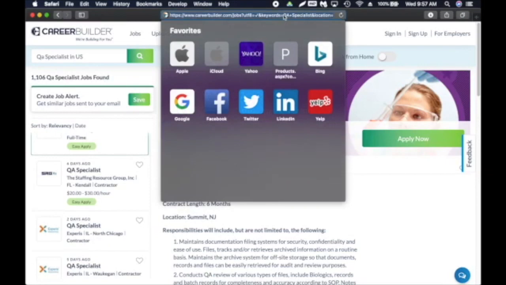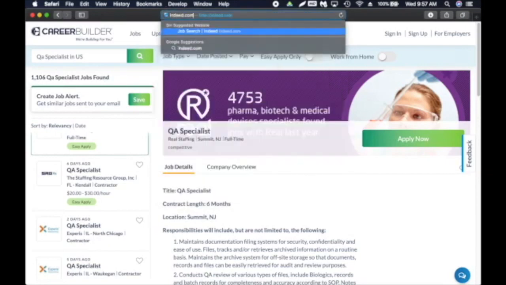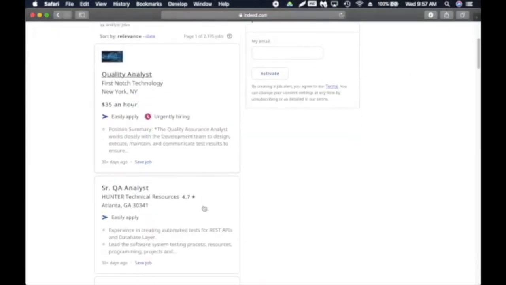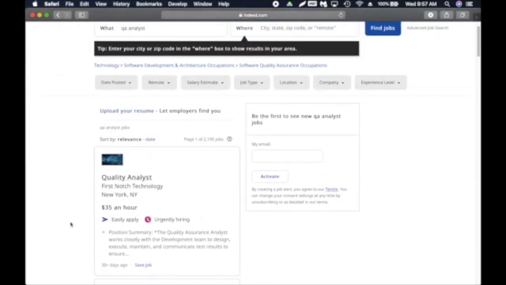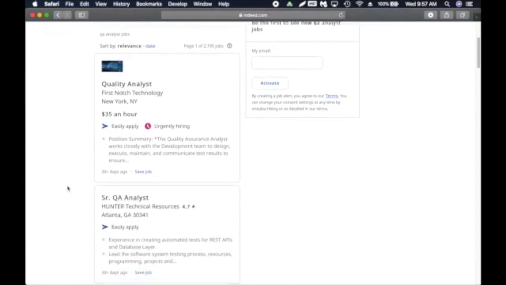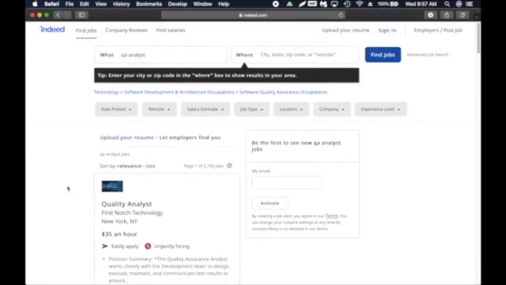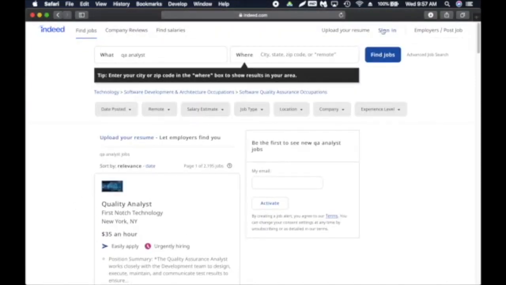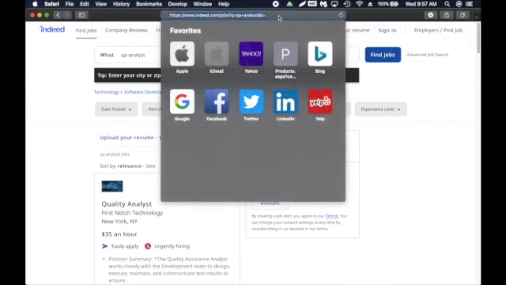Another site I want you to look at is indeed.com. I rarely use the site. They have the most listings, I believe, according to the statistics, but I also find a lot of these listings are not relevant. That's one of the reasons I do not use it on a regular basis. So every site has its own look and feel, right? They have different options. So kind of go over all of them, but have your resume on all of them. So that way you get more chance, right? So again, here you can sign up and create an account and go from there.